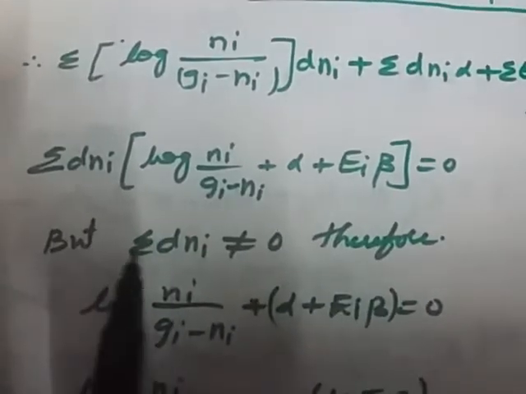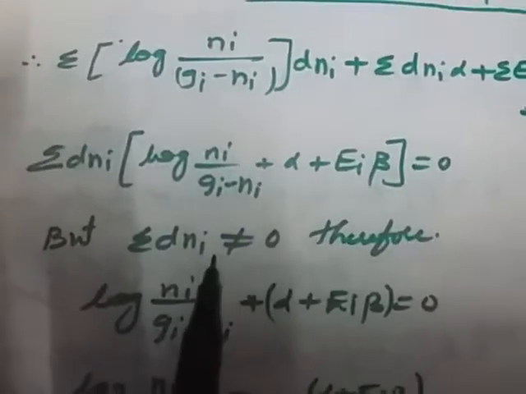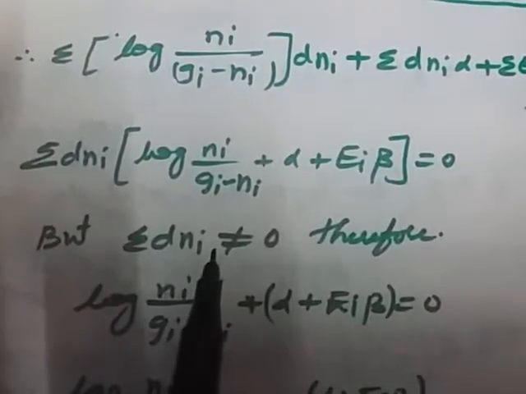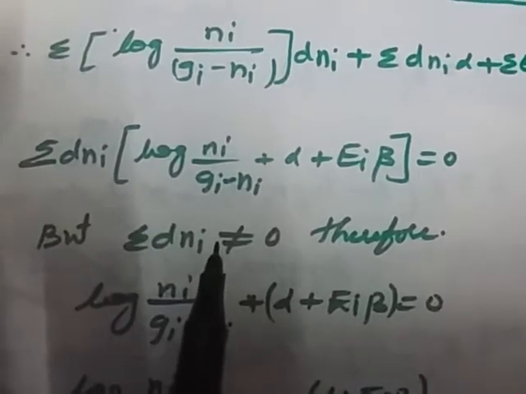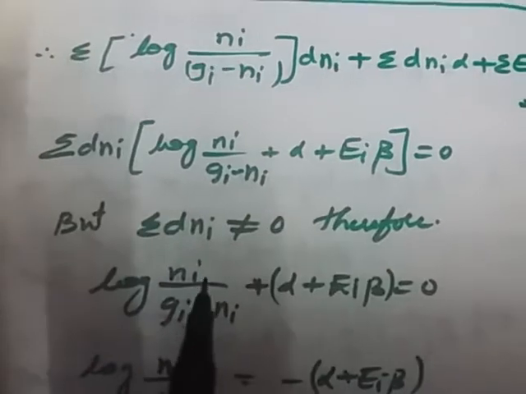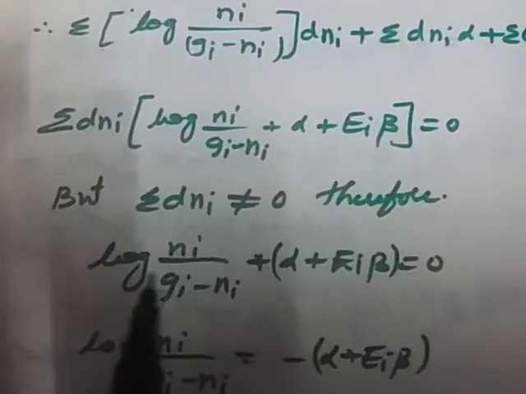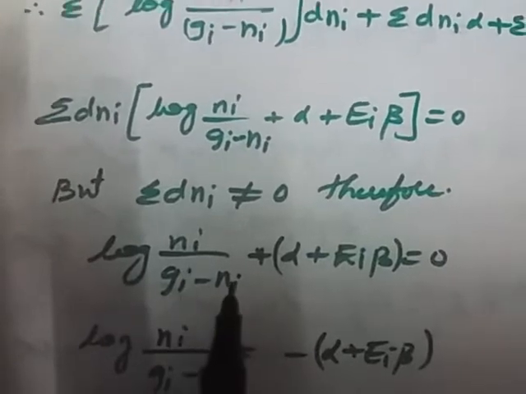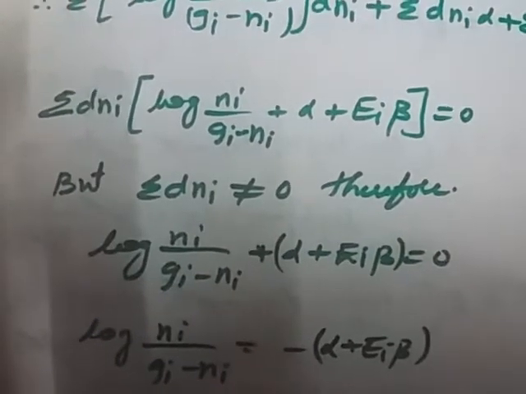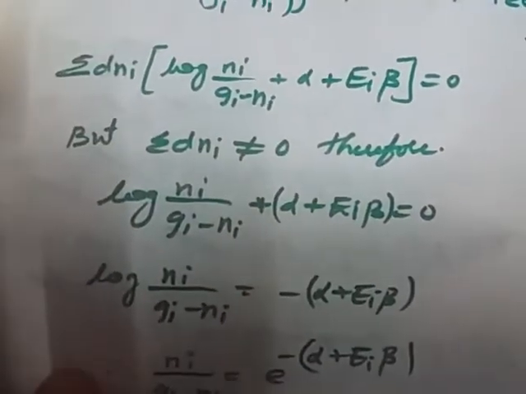But sigma dni is not equal to 0, so its coefficient becomes 0. If dni becomes 0, then the total becomes 0, so no particles are there, no particle can be distributed. That's why it never becomes 0. Therefore log of (ni by (gi minus ni)) plus alpha plus ei beta equal to 0.